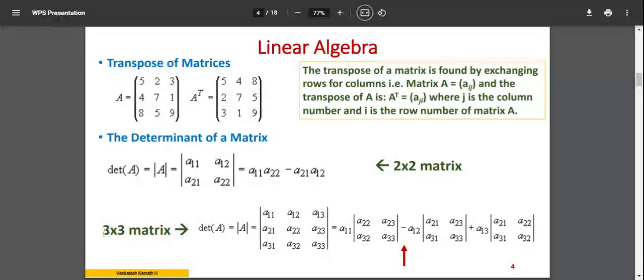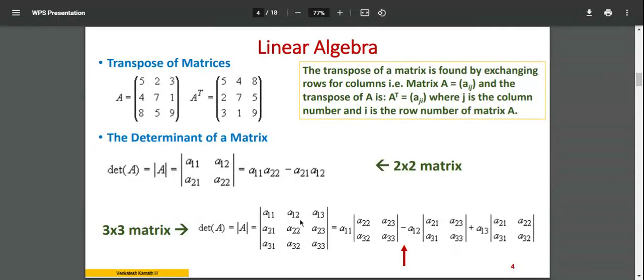Similarly, if you want to find out the determinant of a 3 by 3 matrix, we'll have to break the entire set into 3 separate matrices. That is, for A11, leave that particular row and that particular column. You end up with a small 2 by 2 sub matrix, a component matrix. You take the determinant of that matrix multiplied by A11. So you will calculate one factor. In the cyclic order, if you take plus here, the immediate next value will be negative.